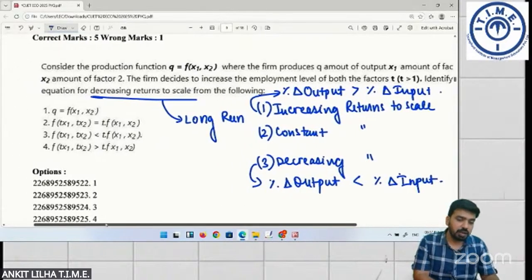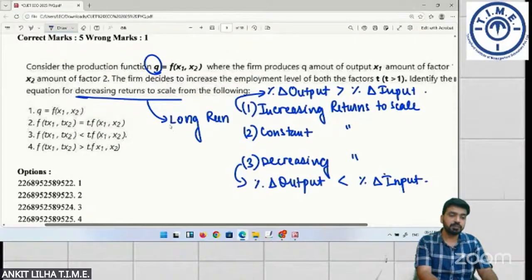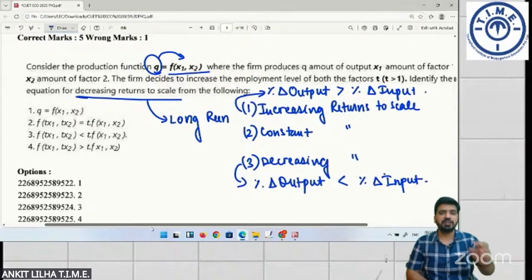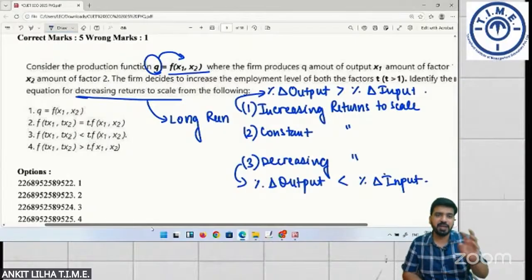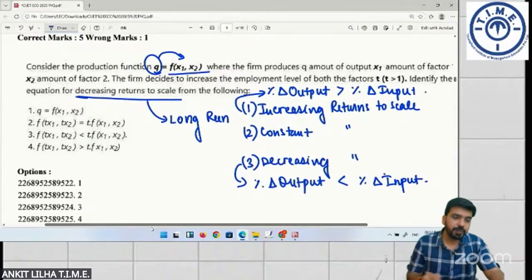So what does this option say? This option says that Q is the quantity of output, which is a function of x1 and x2. x1 and x2 are factors of production. They are input factors. Okay.